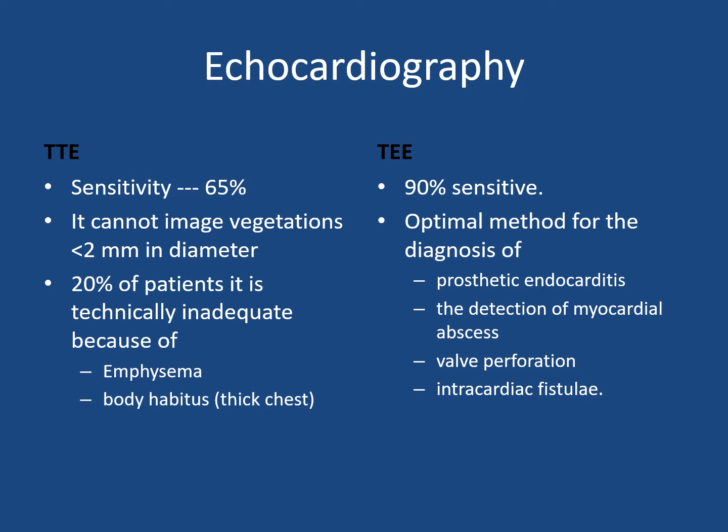But the transesophageal echocardiography has a sensitivity of 90%, and it's the optimal method for the diagnosis of prosthetic endocarditis, the detection of myocardial abscesses, valve perforations, and intracardiac fistula. So if the facility is available, for confirmation, we should go for transesophageal echocardiography, which is also called TEE.